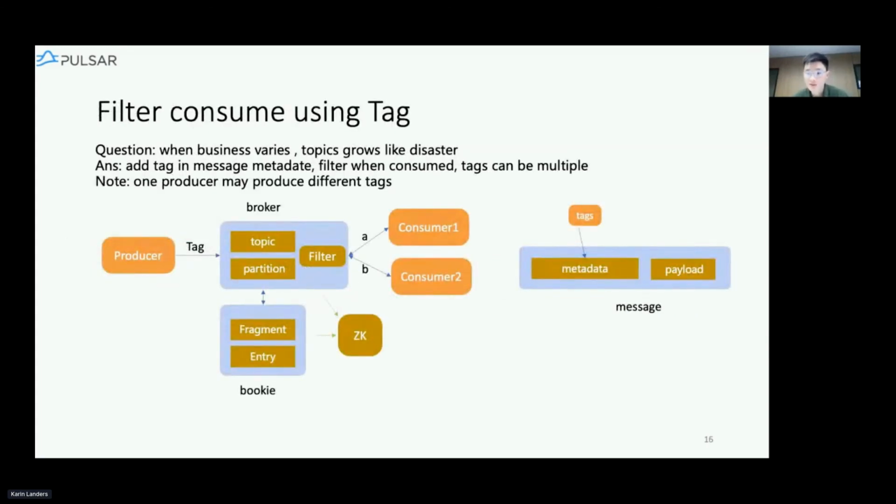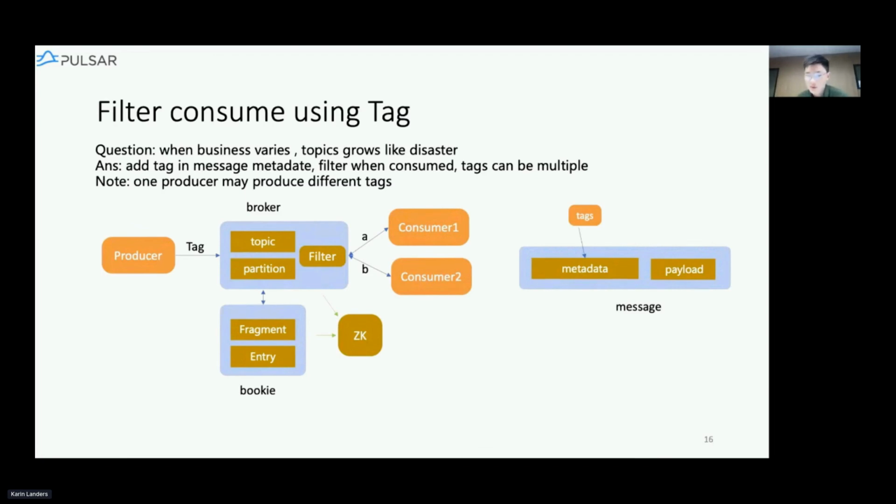We also found some other problems while running InLong. For instance, when we are facing too many businesses and users, there might be numerous topics inside one namespace. So we decided to develop a feature called filter consumption to reduce the number of topics, and we did this by adding tags in the Pulsar message.